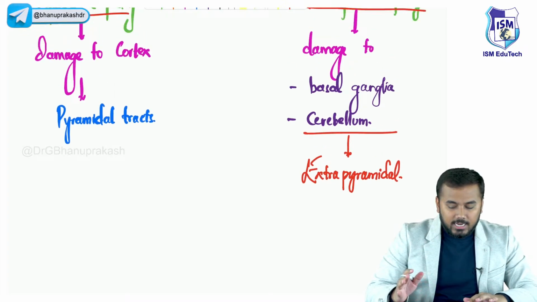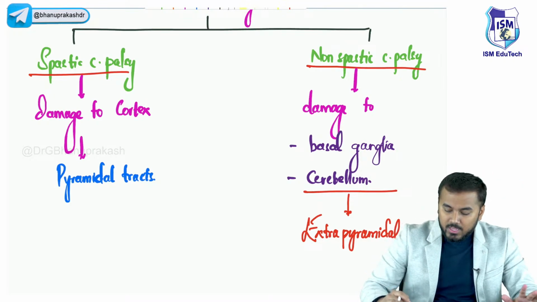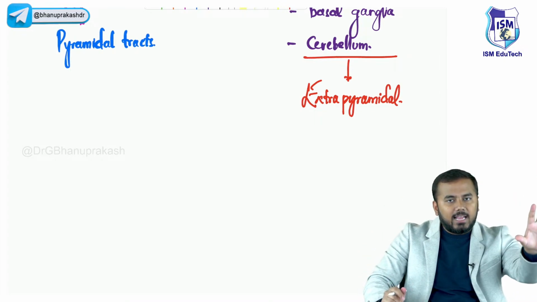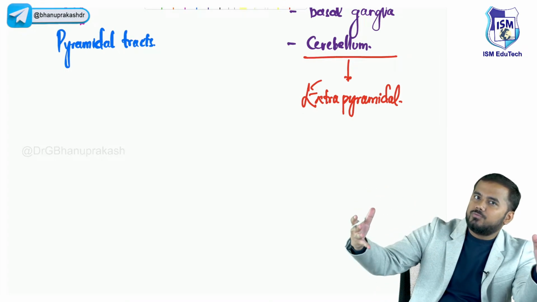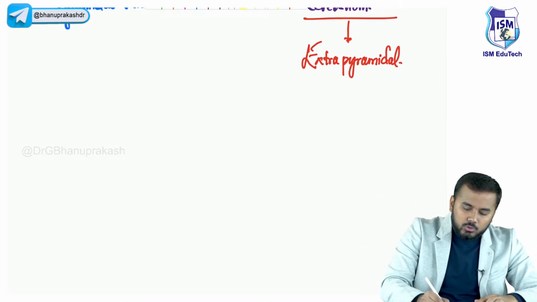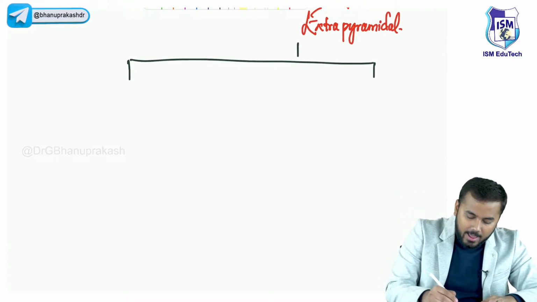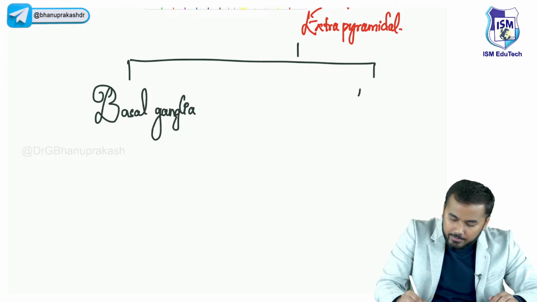Now what we will discuss is that first we'll discuss non-spastic, after that we will discuss spastic. Okay? Now in non-spastic we will divide into two. If there is damage of basal ganglia, what will be the problems? If there is damage of cerebellum, what will be the problems? So we shall divide it into two.